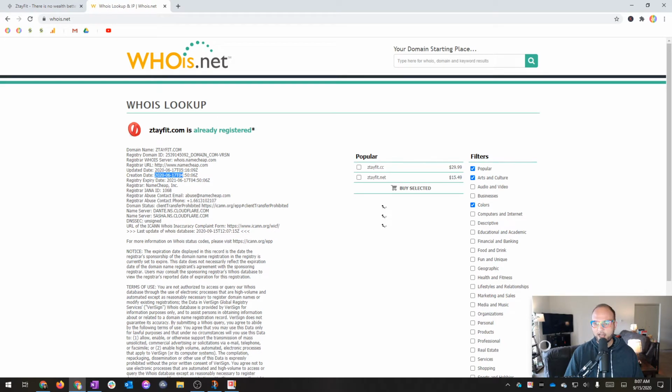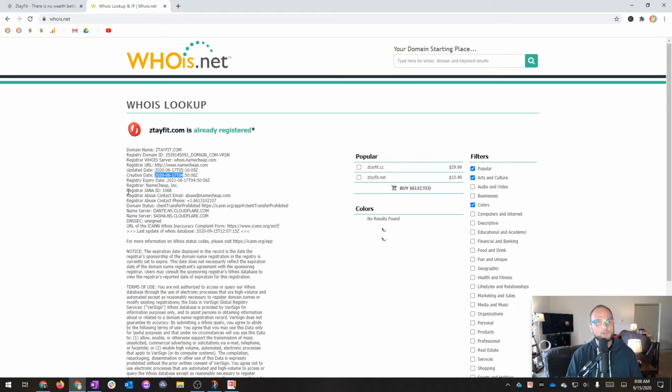It is currently 9/15/2020, so September 15th. This says that it was registered on June 17th. So it's only been 3 months that the site has been active. And so I would say that's definitely a factor. Google is going to prioritize traffic for this niche or any niche from more aged sites that are around for longer. So that's a factor. It's not going to be the be all end all. Certainly you can get ranked fast, but that's a factor to consider.